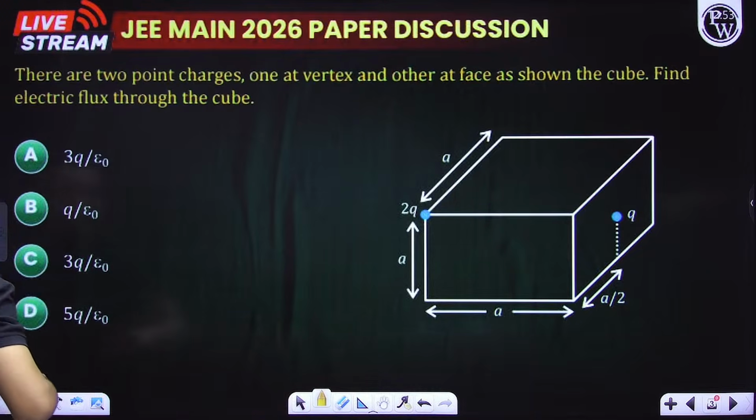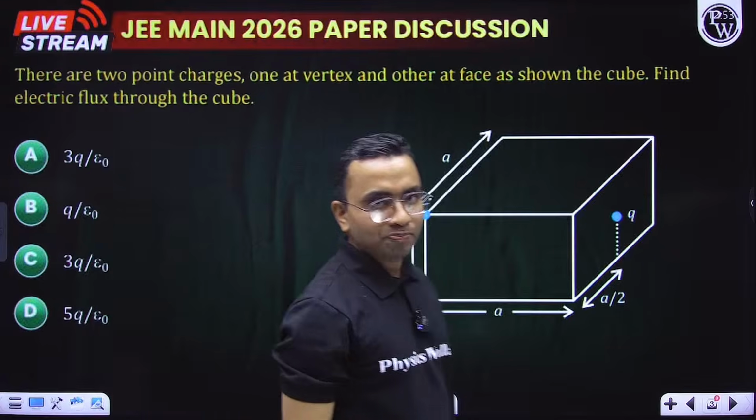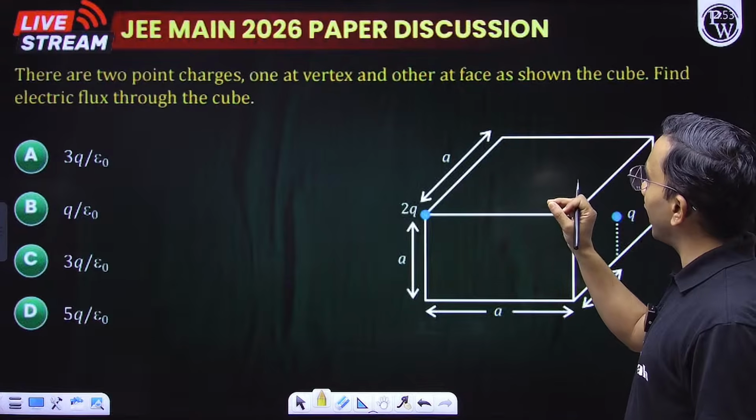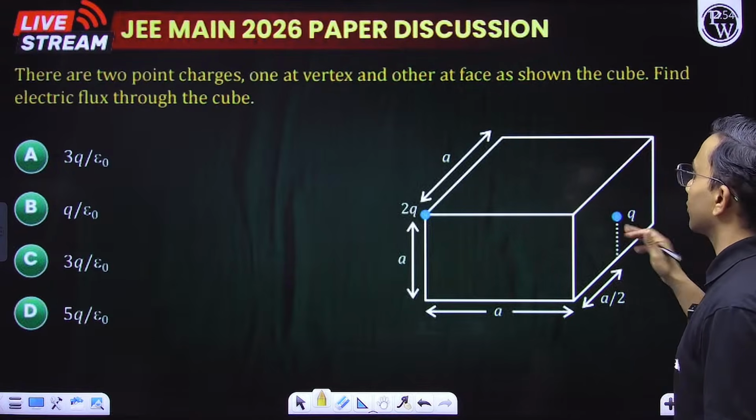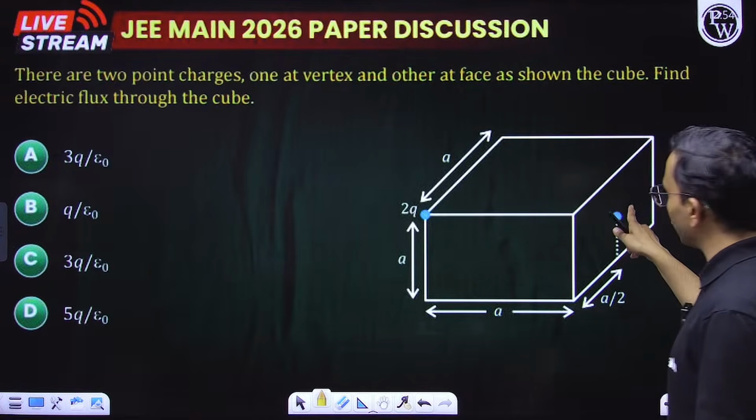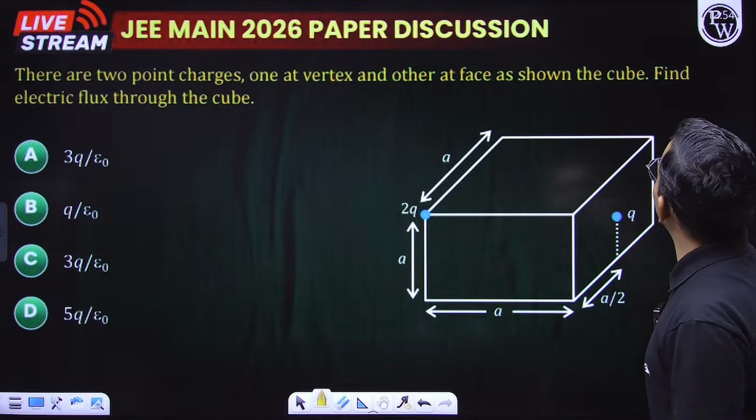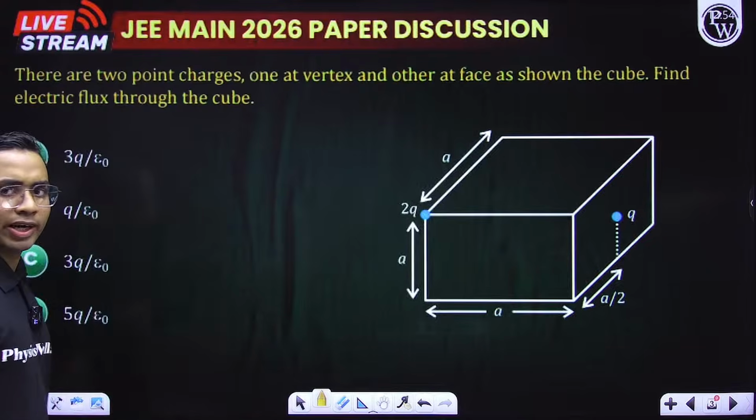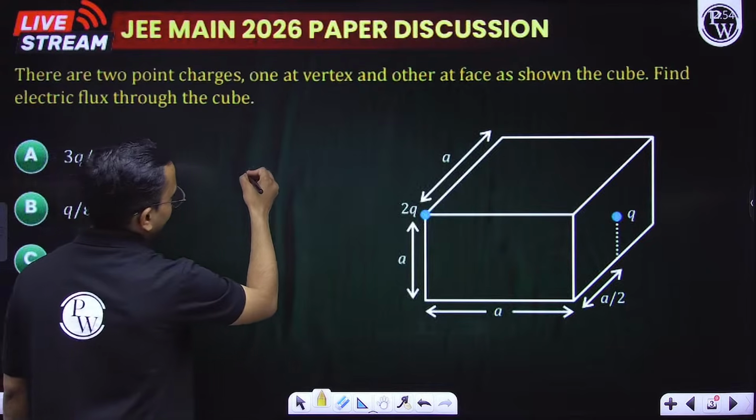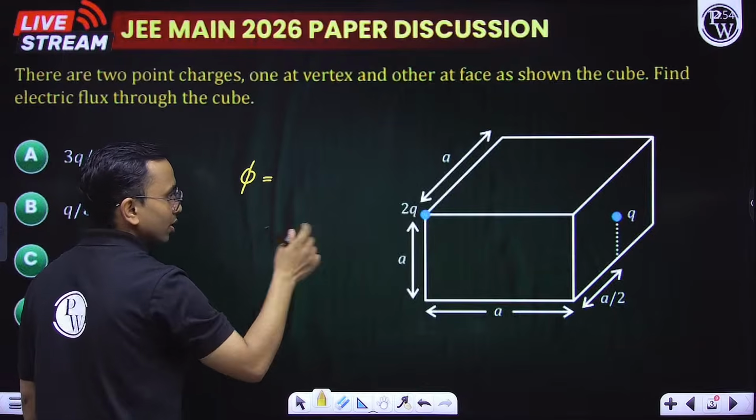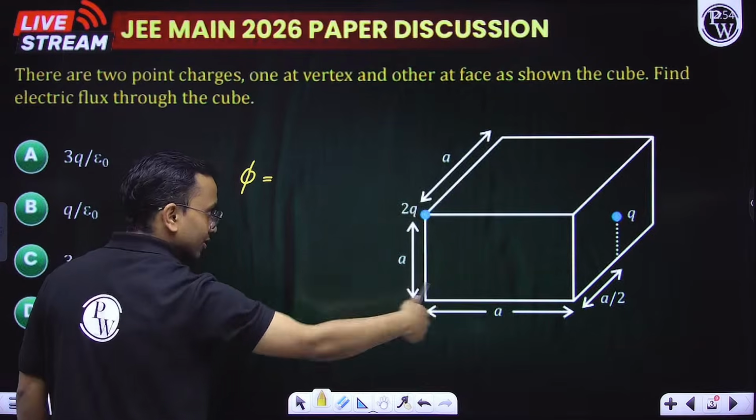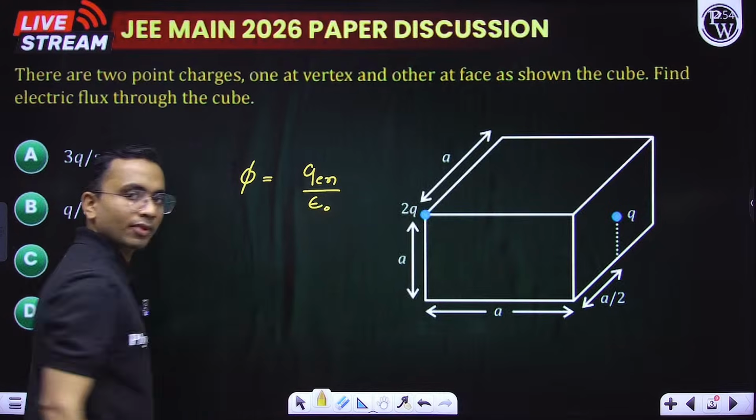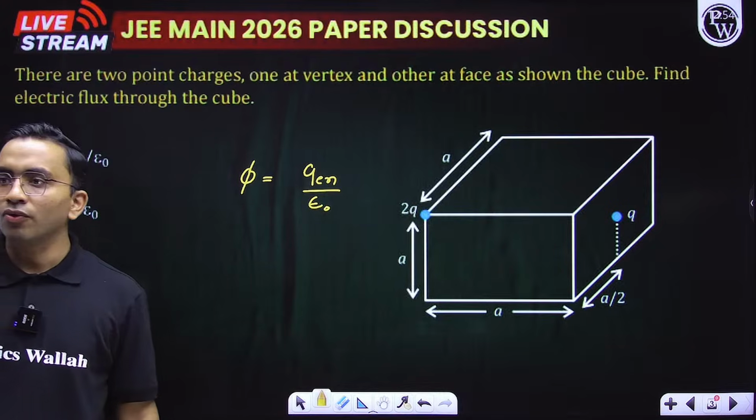So this is a question from Gauss law, a very simple question. Let us read it out. There are 2 point charges, one at vertex, other at face. So this charge 2q is at vertex and q is at face, as shown in the cube. The electric flux through the cube is? How do we write the electric flux? So we write electric flux phi is equal to the charge that is enclosed by the Gaussian surface, q enclosed, divided by epsilon naught.